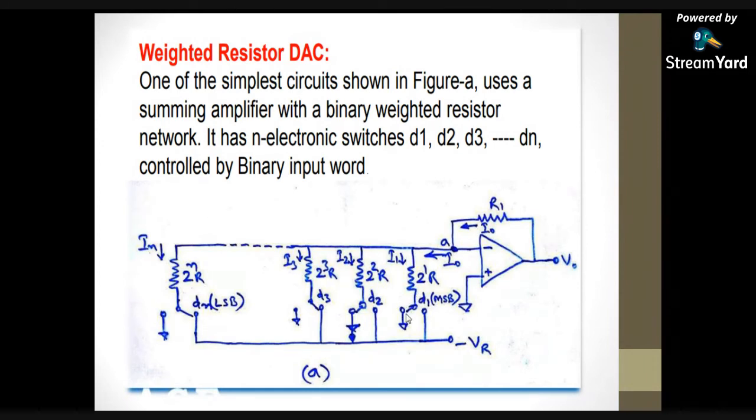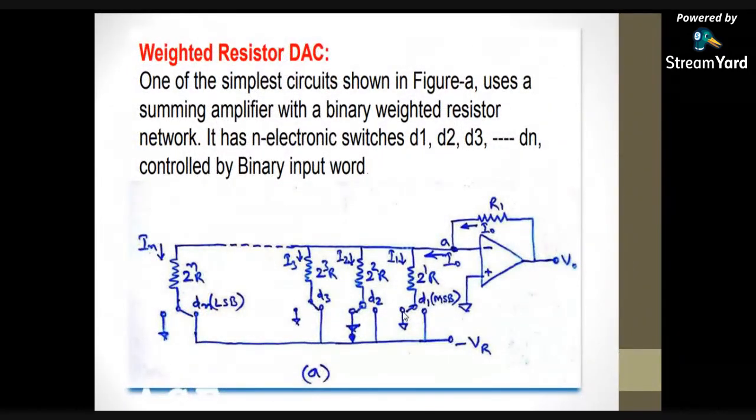Depending on this voltage only you are going to calculate the I1. That's why initially I am saying I1 equals VR by 2 power 1 R, I2 equals VR by 2 power 2 R, I3 equals VR by 2 power 3 R. So here in place of VR I am substituting VR into B1. B1 is nothing but some bit. In the diagram I am taking T1, and in the equation I am writing some B1.